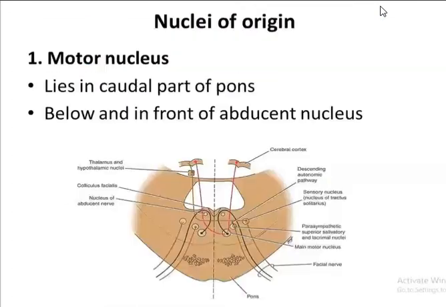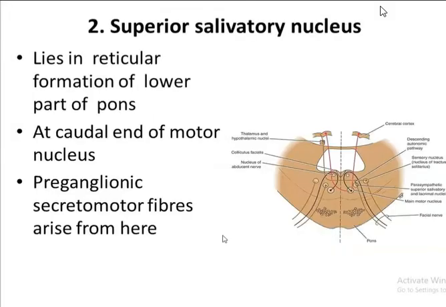Now coming to the nuclei and their origin. Where do you find the different nuclei of the facial nerve? Now coming to the motor nucleus. This is the motor nucleus of the facial nerve. It lies in the caudal part of the pons, and also below and in front of the abducens nerve nucleus. Now this is the abducens nerve nucleus. So it lies below and in front of the abducens nerve nucleus. So this is the motor nucleus of the facial nerve.